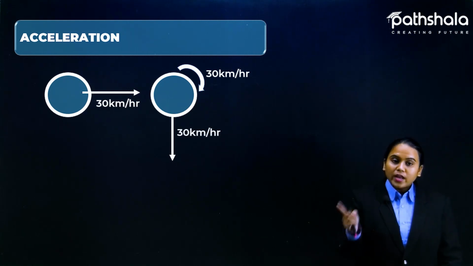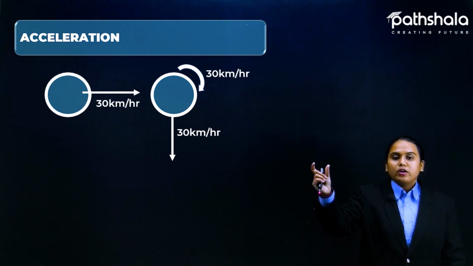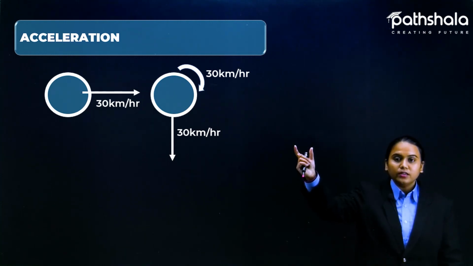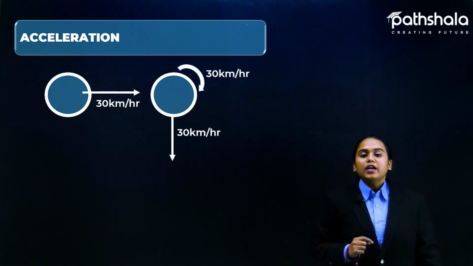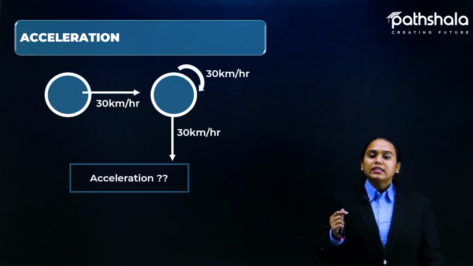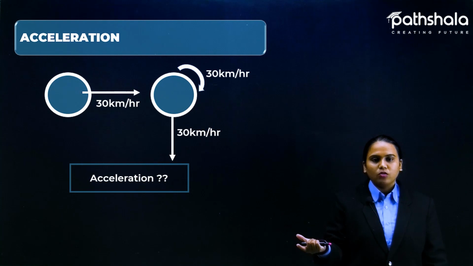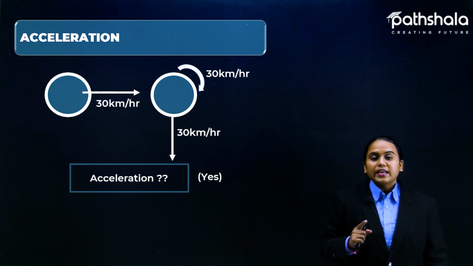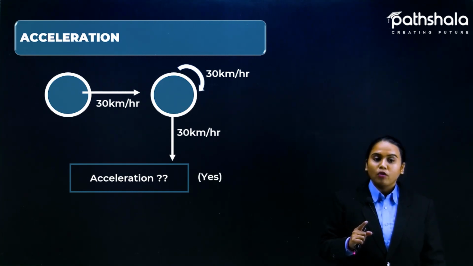So, nonetheless, the magnitude of the velocity is not going to change. Here it is 30 km per hour, again rotating at 30 km per hour and going towards the south direction at 30 km per hour. So can we say there is acceleration? The magnitude is not changing. But what is changing now? The changing part is direction. Yes, so direction is changing here, so we can say that acceleration is also involved here.